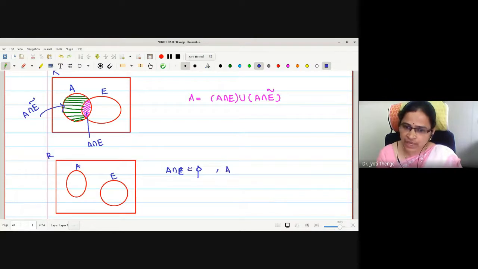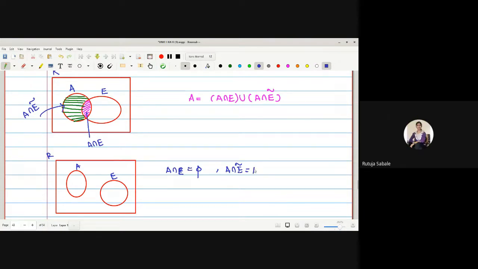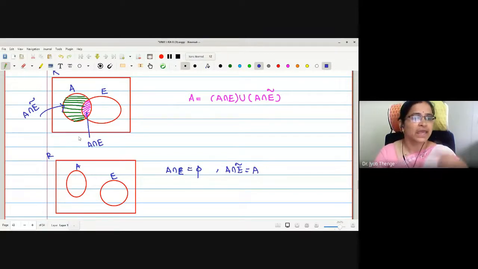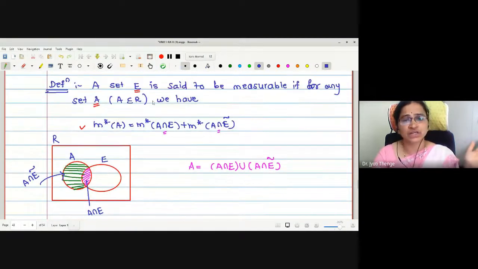And what is A intersection E complement? Whole A. Complete A. Good. Therefore, these are the two possibilities. Whenever we were discussing with the two sets, A be an arbitrary subset of R, where E is the fixed set we have taken, and we want to check whether it is a measurable set, that is, a Lebesgue measurable set as per the definition.